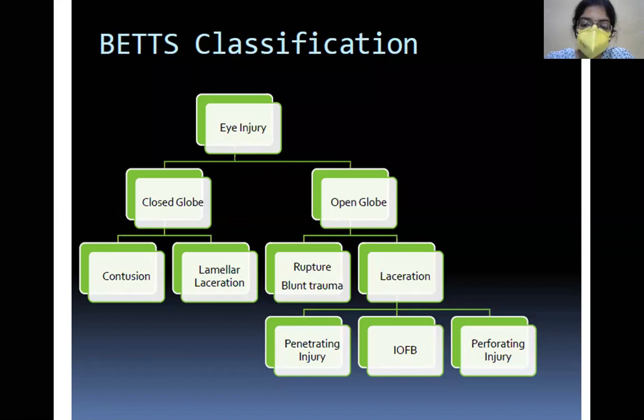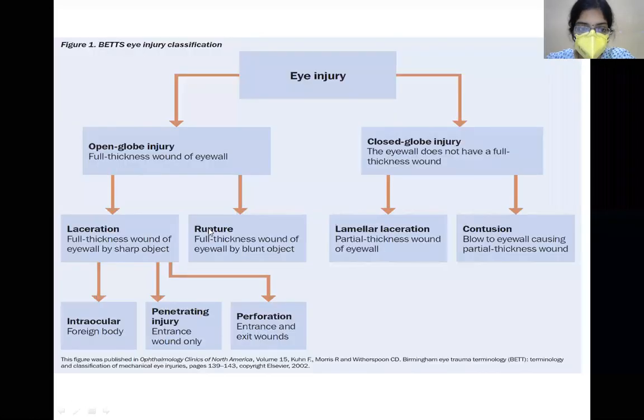So, in closed globe injury, you have only a partial thickness injury of the eyeball. Open globe injury consists of full thickness wound of the eyeball, and closed globe injury doesn't have a full thickness wound. Closed globe injury can be further divided into contusion and lamellar laceration.